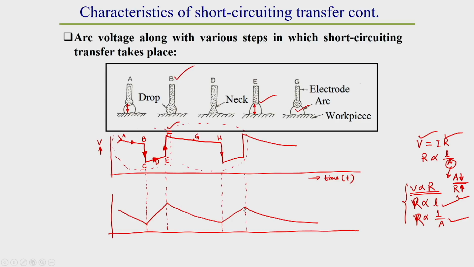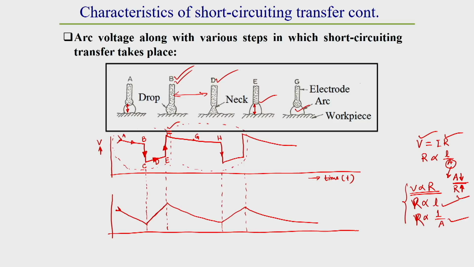These types of variation of current are also there. What we observe, as I have already told you, from point C to D, due to this contact of the droplet with the workpiece, the resistance generally decreases a lot from this location. Due to this low resistance, more current is flowing, so the current variation looks like this.